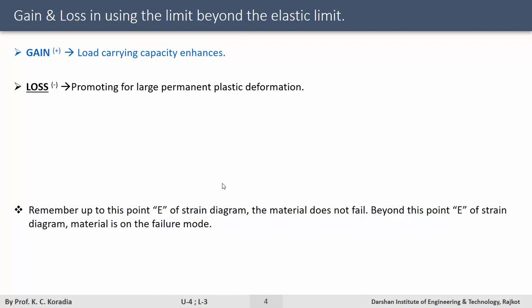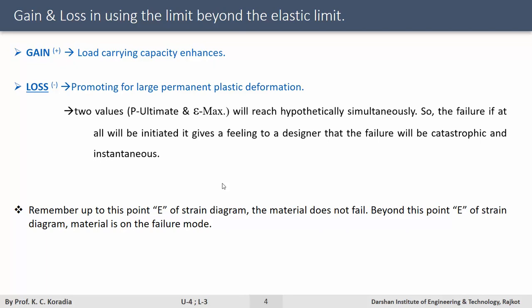The most important loss from a structural engineer's point of view is that when the load reaches ultimate, the strain reaches maximum. So the failure will be by both the modes. One, load is extended, and the material cannot take any more load because it is an ultimate load beyond which cracking starts and failure will start accelerating.